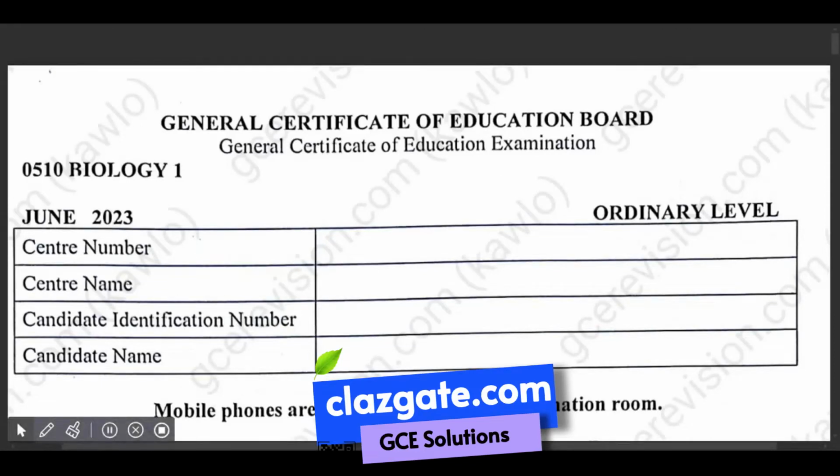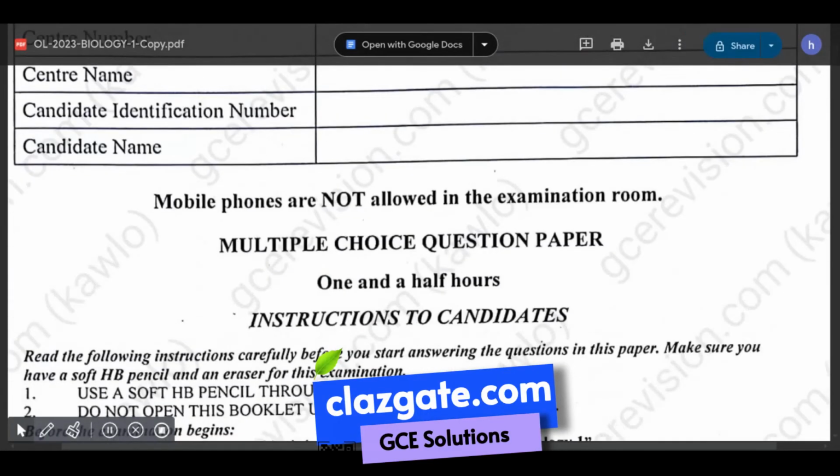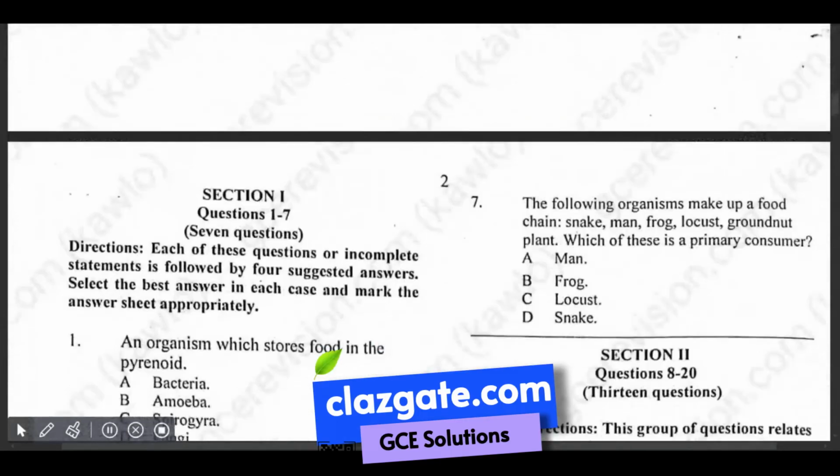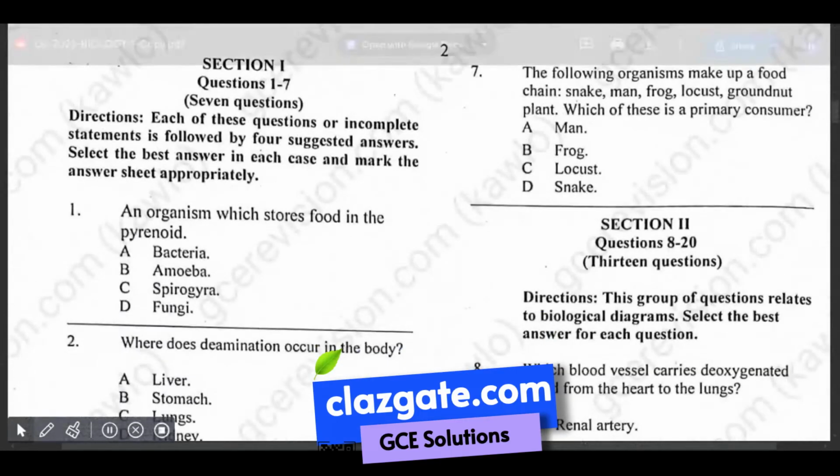Hello everyone, today we are solving Biology Paper 1, June 2023 of Ordinary Level Cameroon GCE. We have 1.5 hours to solve this multiple choice question. So let's get started in our first question.